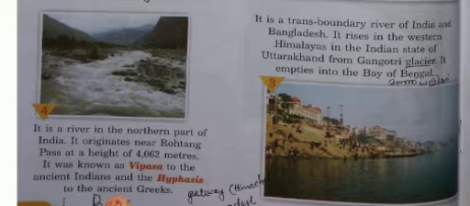Okay, and from which place does it originate? It rises in the western Himalayas in the Indian state of Uttarakhand, from the Gangotri Glacier. Gangotri Glacier. It empties into the Bay of Bengal.